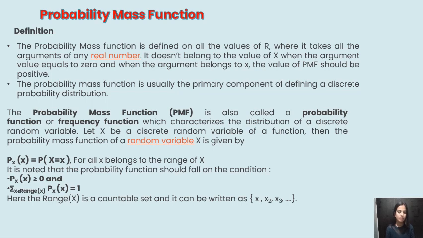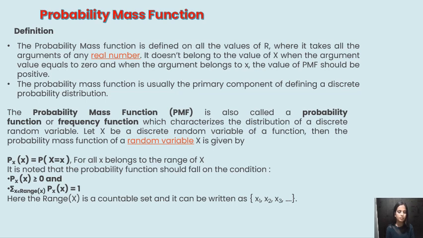The probability mass function is also called a probability function or frequency function, which characterizes the distribution of a discrete random variable. Let X be a discrete random variable of a function, then the probability mass function of a random variable X is given by P of x is equal to P of capital X is equal to small x, for all small x belonging to the range of capital X.